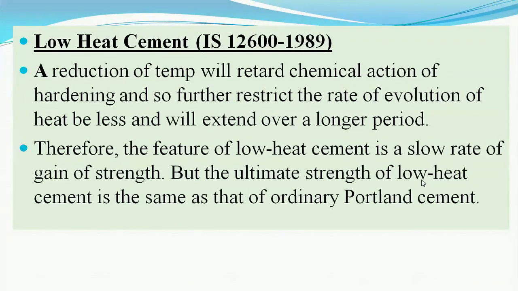So this low heat cement is again obtained by using the pozzolanic material, by reducing the C3S and C3A, by adjusting the proportions of the CaO and aluminum oxide.